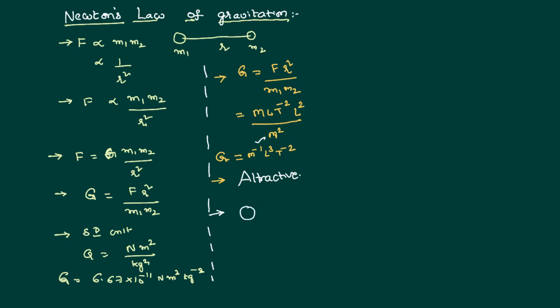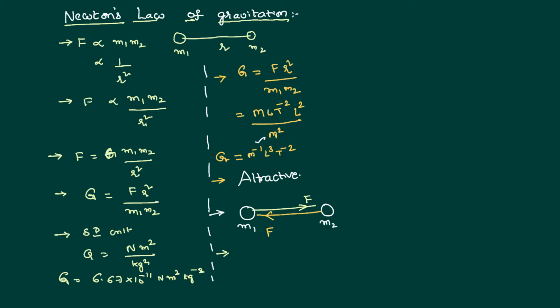Say for example, you have one body of mass m1 and another body of mass m2. Now m1 attracts m2 towards it with a certain force F. Its value is G m1 m2 by r square, where r is the distance of separation. You also need to know that m2 attracts m1 with the same magnitude of force.